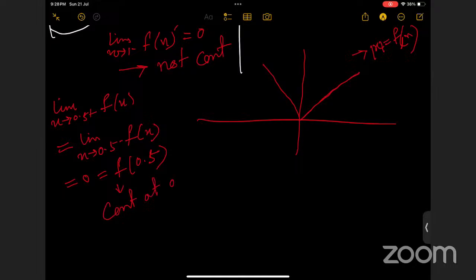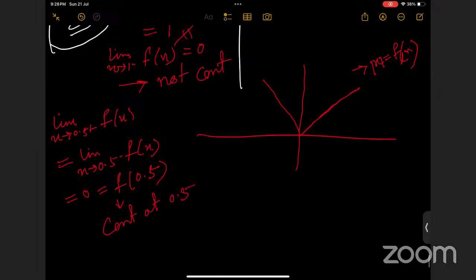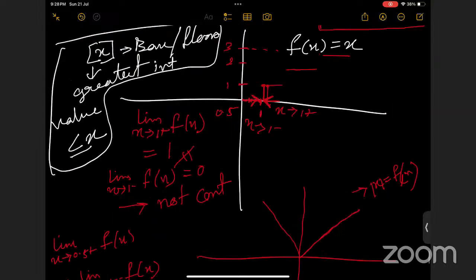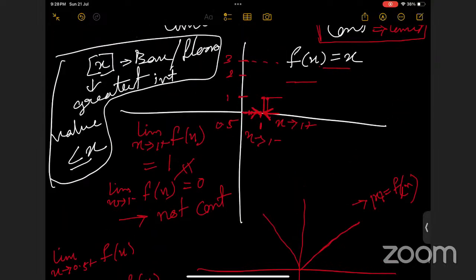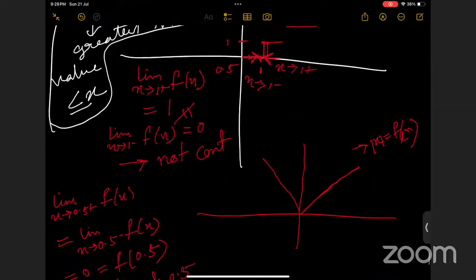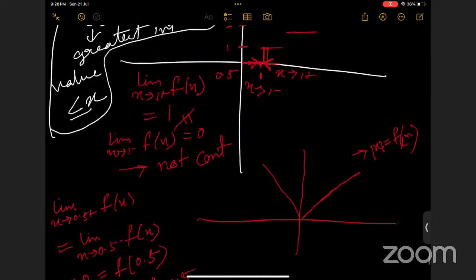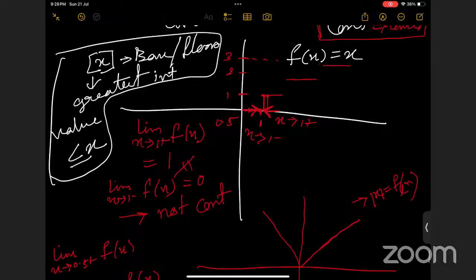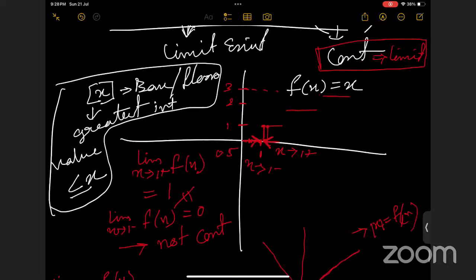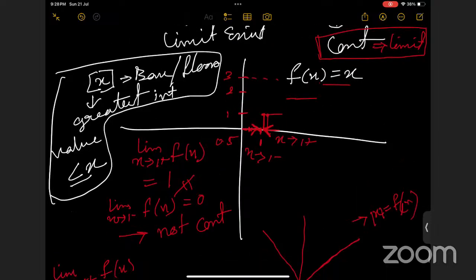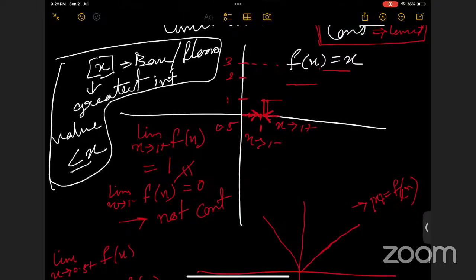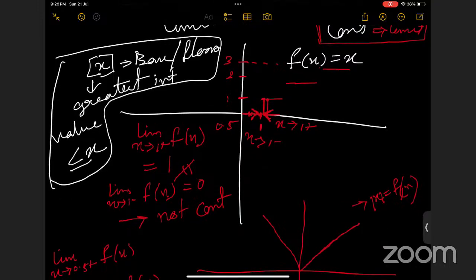But it is not continuous at the point 1. Means it is defined only for a particular point, not as a whole? No, this is defined everywhere, at integers too, all over the real numbers, but the function is not continuous at some points. So it is not continuous at 1, at 0, at 2, at 3.